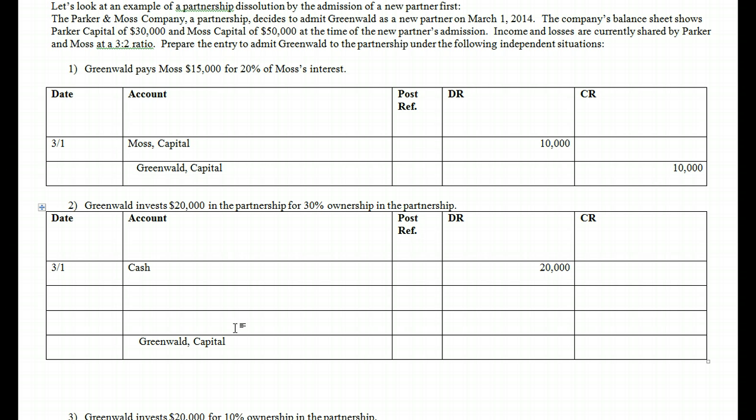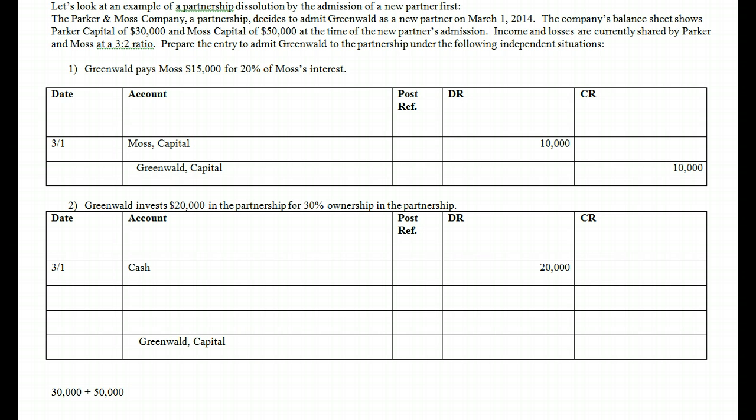Well, how much ownership does Greenwald need to get? Well, notice it says that he's getting, or she's getting, 30% ownership in the total partnership. So the first thing we need to figure out is, how much is 30% of the ownership? Well, what's the total ownership? Well, the total ownership is the total capital structure of the company. So remember, we had $30,000 in capital for Parker. We had $50,000 in capital for Moss.